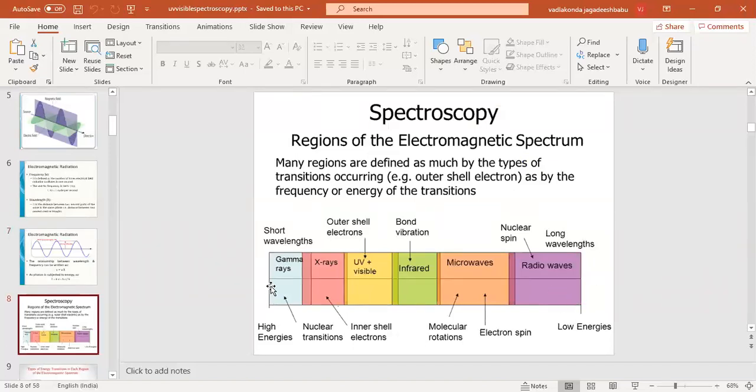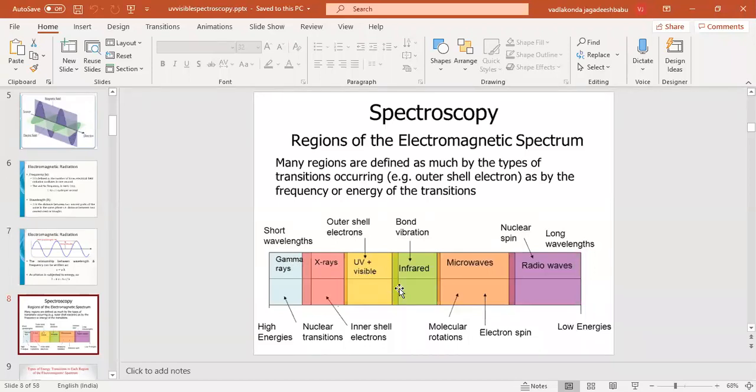Whereas the same gamma rays will have a short wavelength and the same radio waves will have a longer wavelength. As we move from gamma rays to radio waves, energy is going to decrease, whereas wavelength is going to increase, because both of them have an inversely proportional relationship.